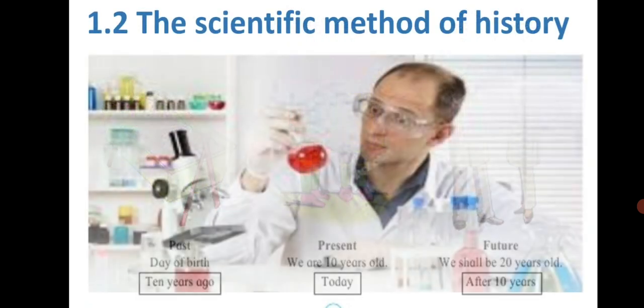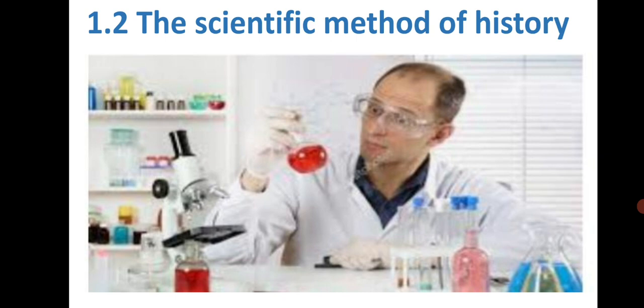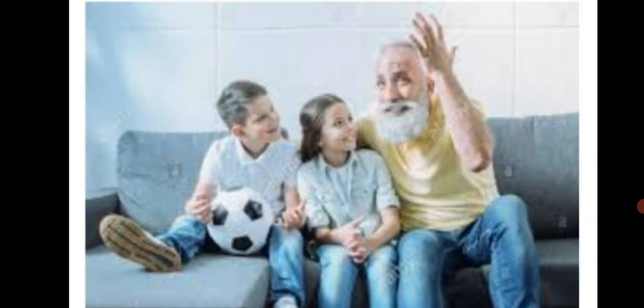So now let us learn about the scientific method of history. In standards 3rd and 4th, as part of EVS, that is environmental studies, we have become acquainted with various sciences. The special characteristic of all these sciences is that the facts or evidence can be tested in experiments which can be repeated anywhere, anytime, for example, in a laboratory. The method of using a number of different tests to determine whether the evidence is reliable is called the scientific method.